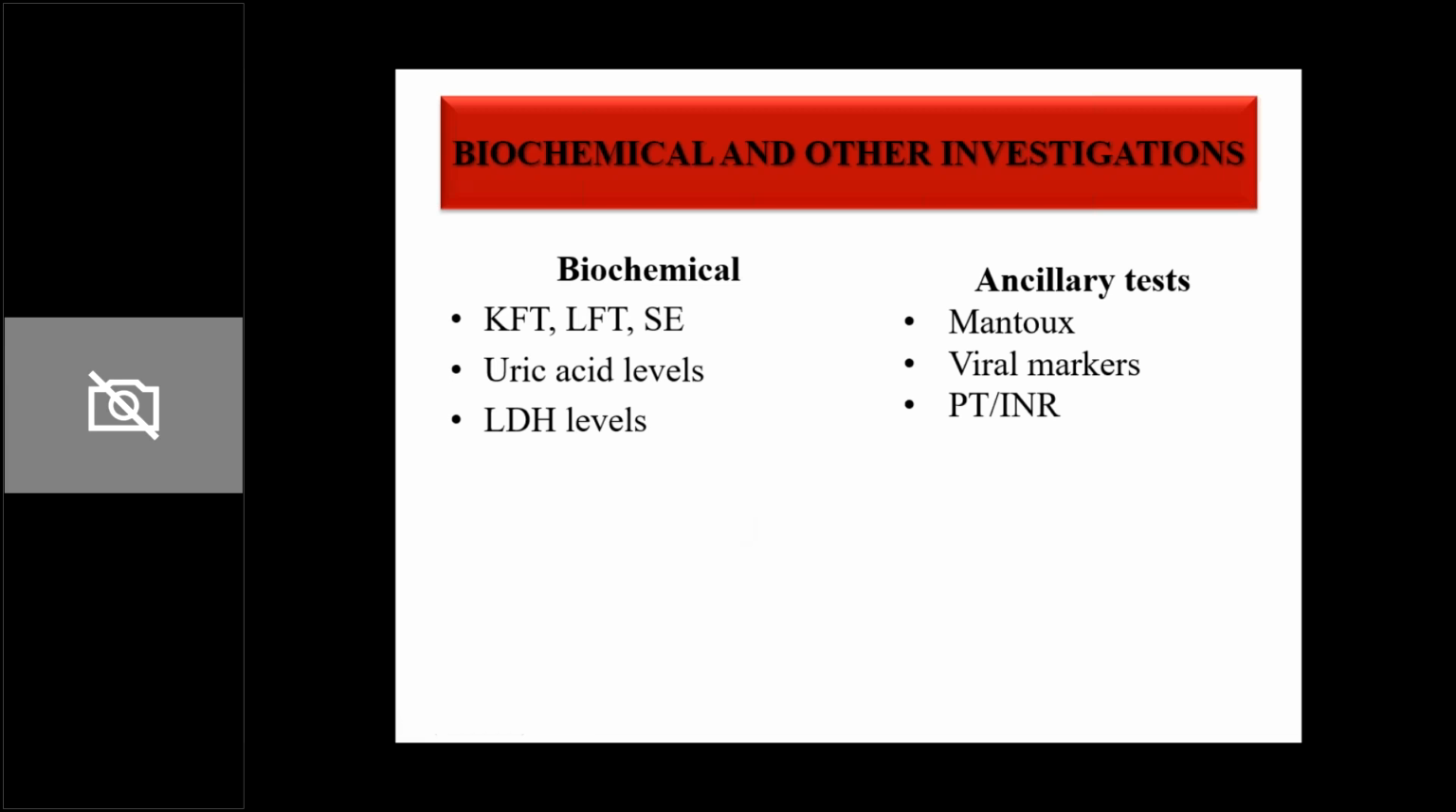You can just remember the name of the syndrome right now, but it is important, especially in case of ALL and AML. Tumor lysis syndrome is one of the complications, and it is monitored with the help of uric acid levels. Then there are certain ancillary tests which you have to do. These include Mantoux. Why is Mantoux done? It is basically to rule out tuberculosis. Why do we need to rule out tuberculosis? Because if tuberculosis is present, then along with chemotherapy, you have to give anti-tubercular therapy.